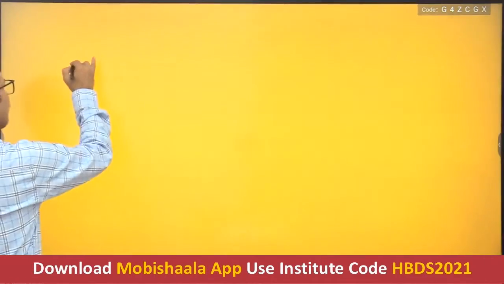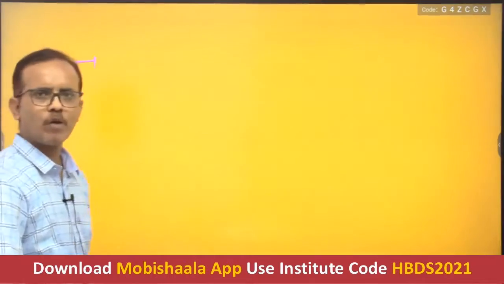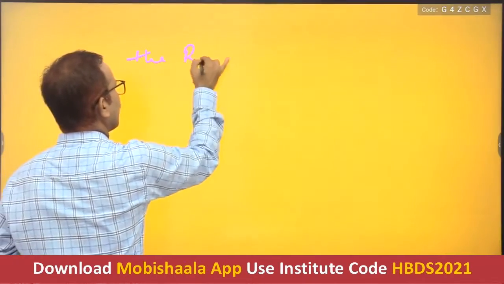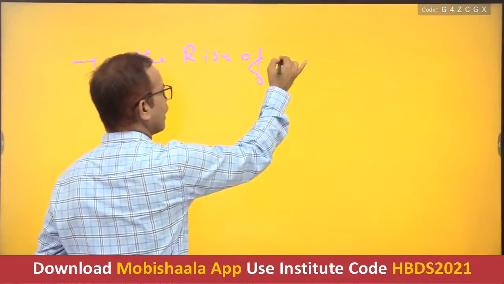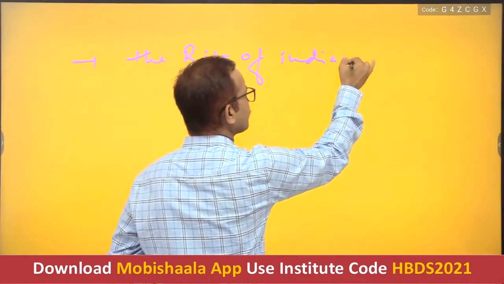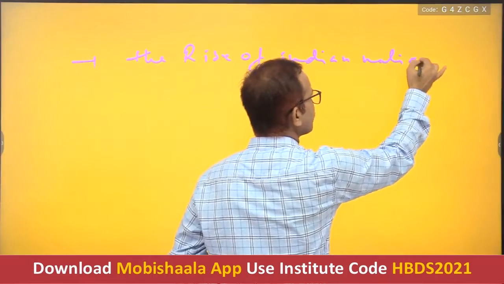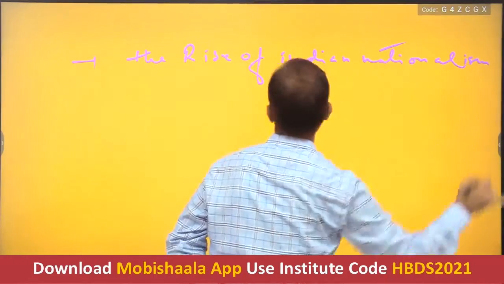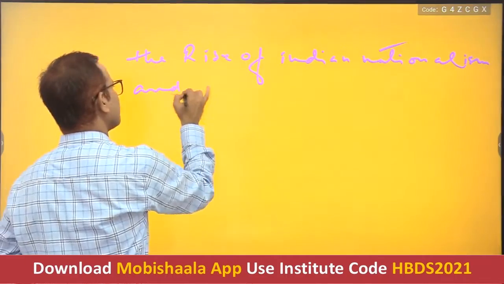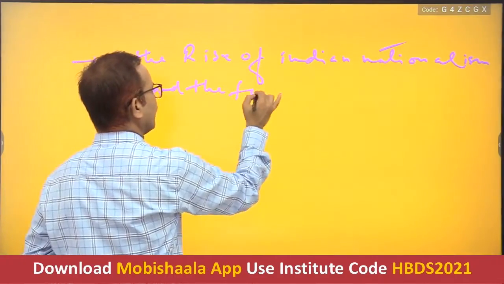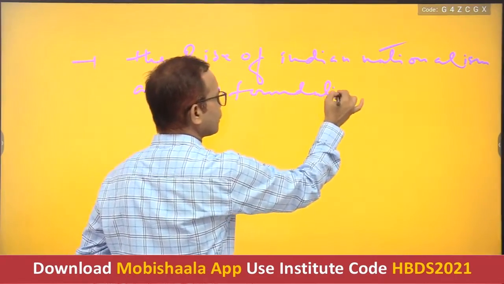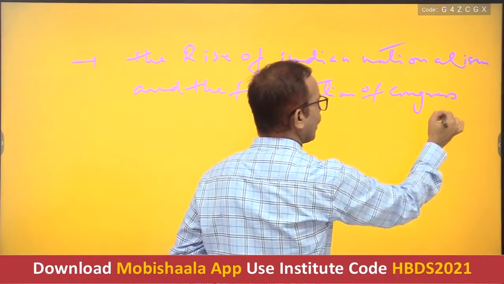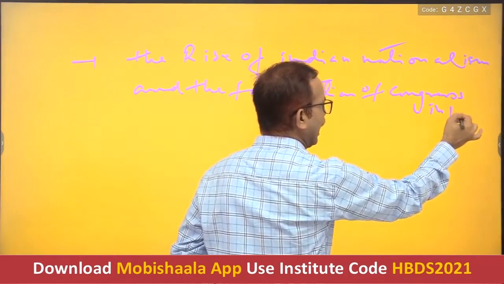Then, the next topic would be the rise of Indian nationalism and the foundation of Congress in 1885.